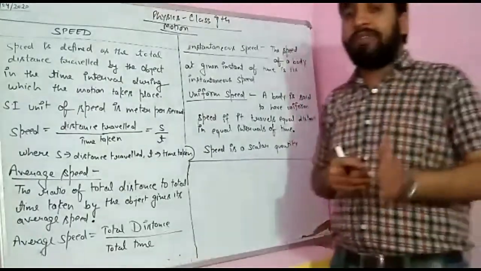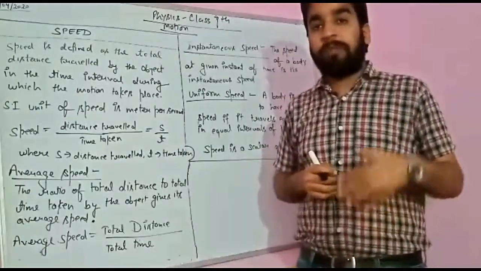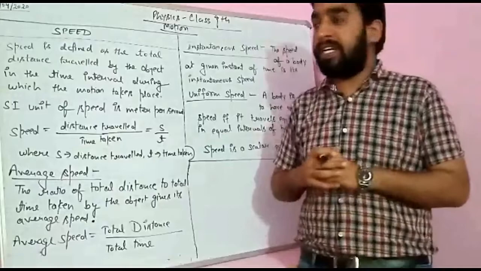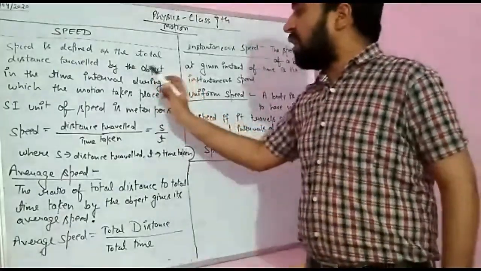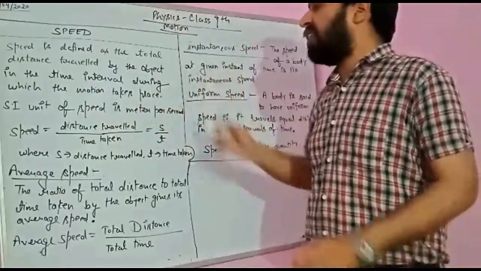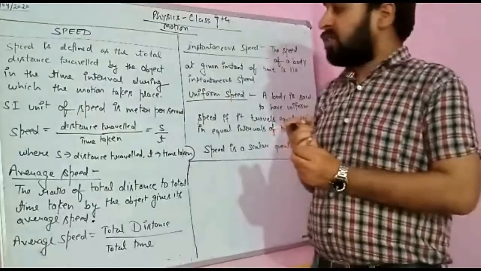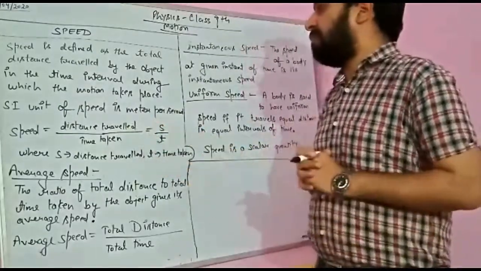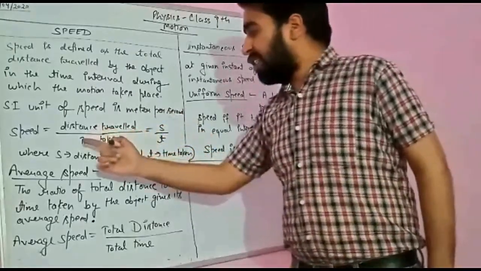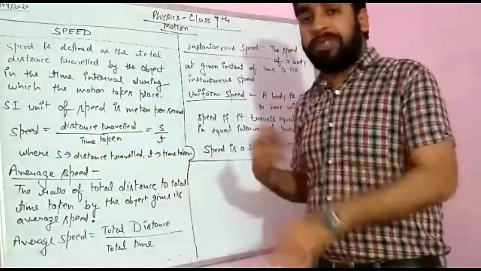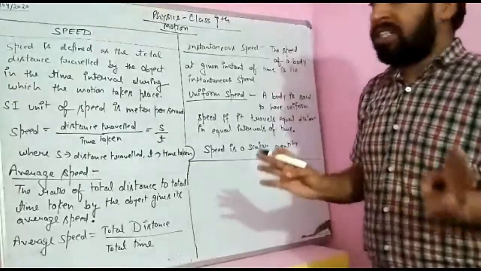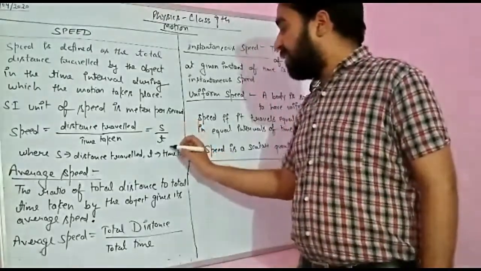Speed. So how to define speed? You already have studied in your previous classes that speed is equal to distance upon time. In maths also you have studied this. So speed is defined as the total distance traveled by the object in the time interval during which the motion took place. Okay, so speed is actually the ratio of distance and time, or the ratio of the distance traveled by the object with respect to that particular time, which is the duration of that particular journey. So speed is equal to S upon T.